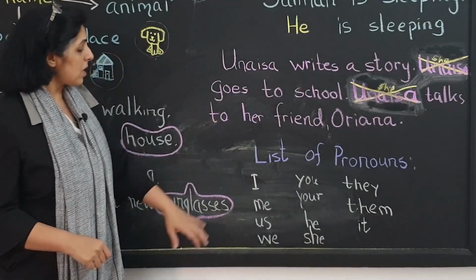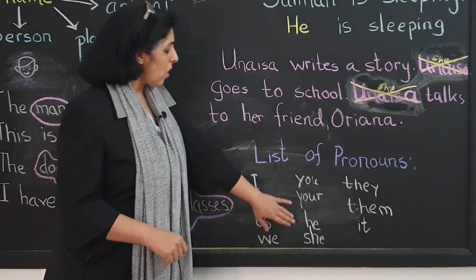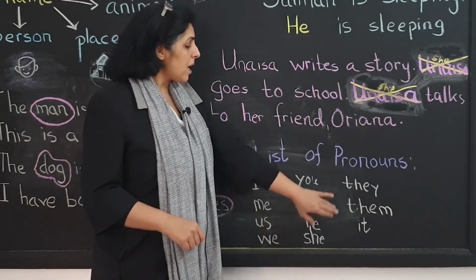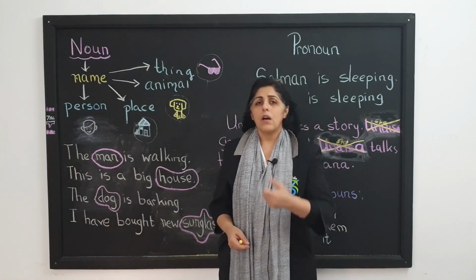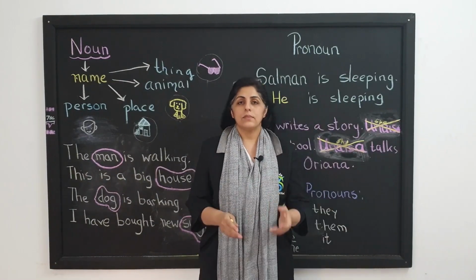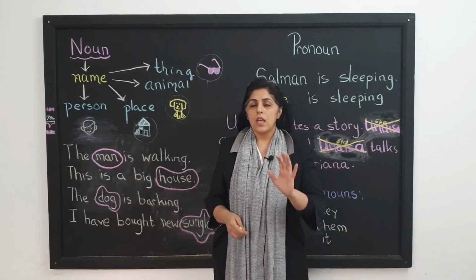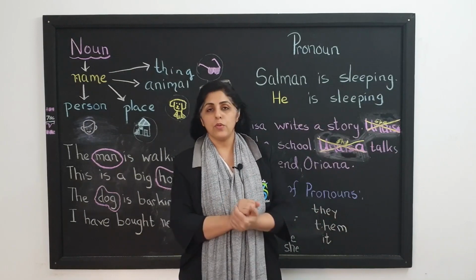So the pronouns are I, me, us, we, you, your, he, she, they, them, it. Apart from these, there are other pronouns: ours, yourself, yourselves, themselves, their, his, her, him. All of these are pronouns.